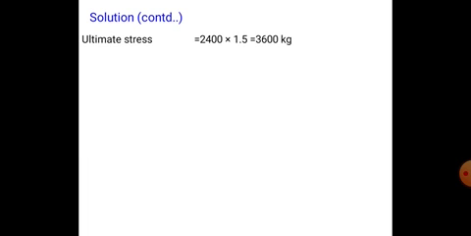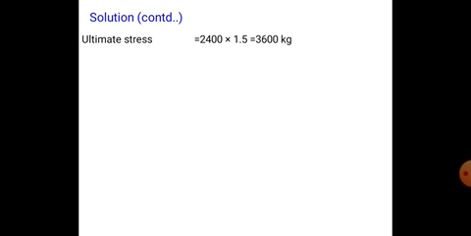So ultimate stress into cross section area of the conductor, that is equal to how much? That is 2400 into 1.5, that is 3600 kgs.